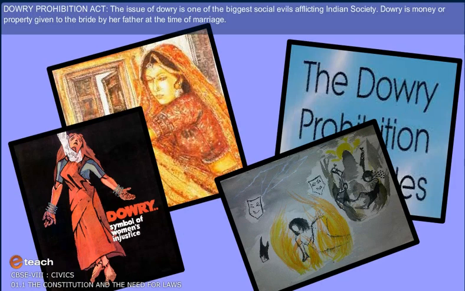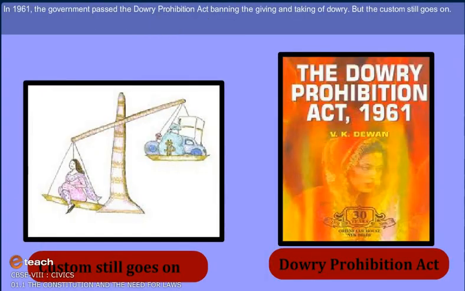Dowry Prohibition Act. The issue of dowry is one of the biggest social evils afflicting Indian society. Dowry is money or property given to the bride by her father at the time of marriage. In 1961, the government passed the Dowry Prohibition Act banning the giving and taking of dowry, but the custom still goes on.